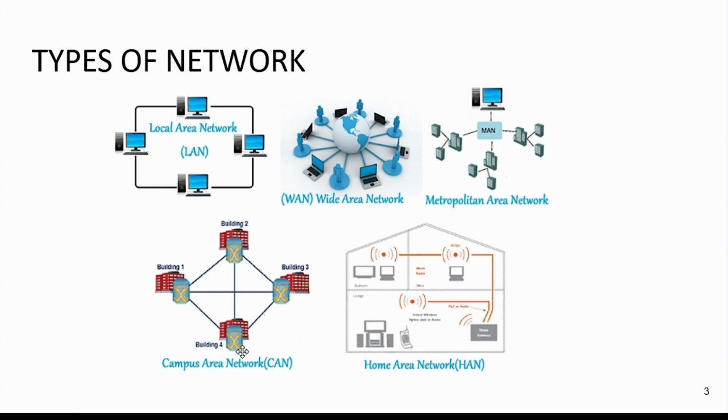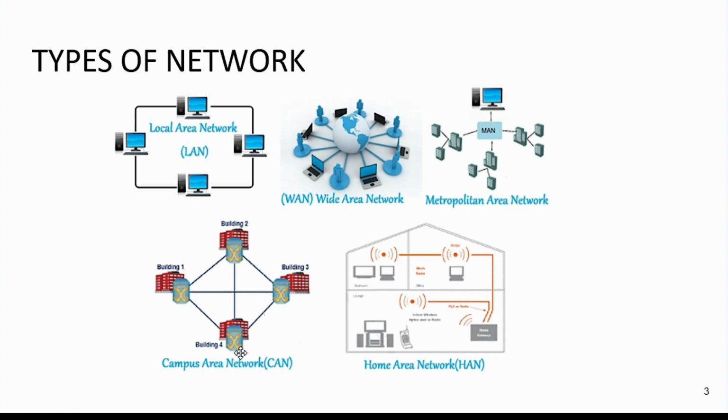So it's limited to schools or colleges, and this type of network is bigger than a LAN but smaller than a MAN. This network covers a limited geographical area that spreads across several buildings within the campus. Next is its technology. The technology used here is Ethernet, and its range is from 1 kilometer to 5 kilometers.